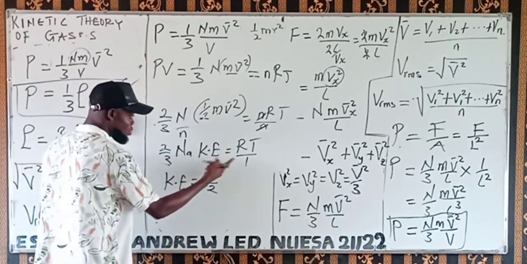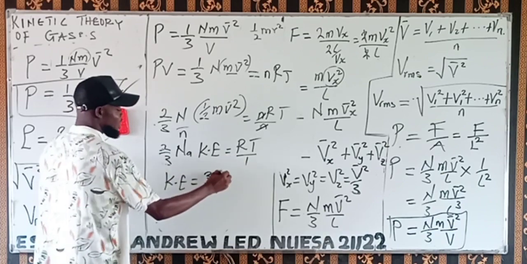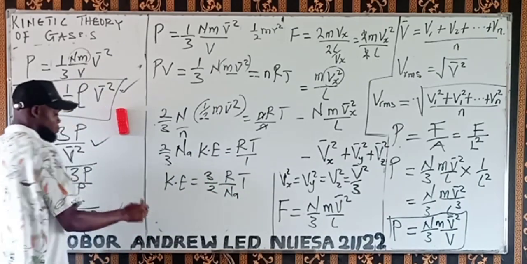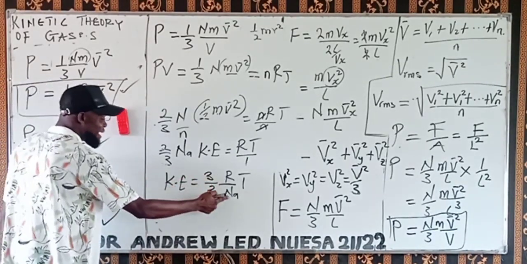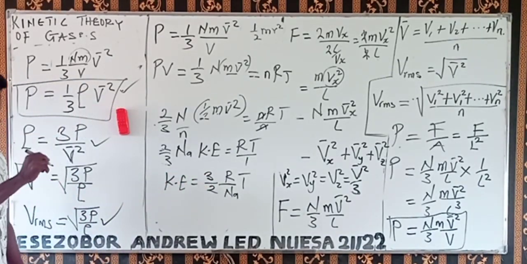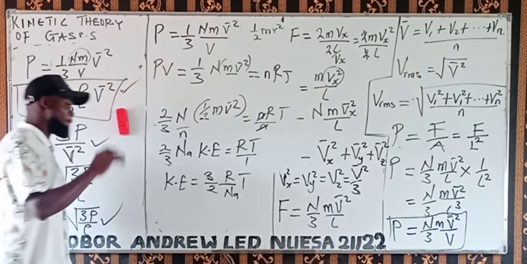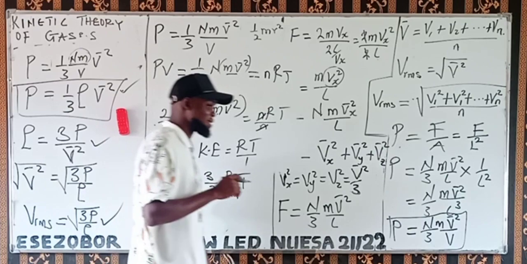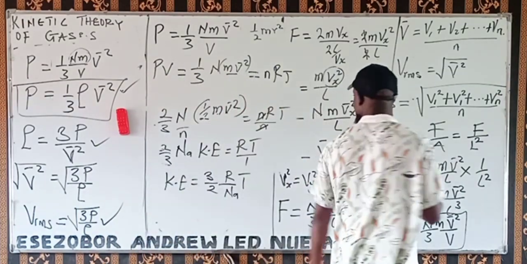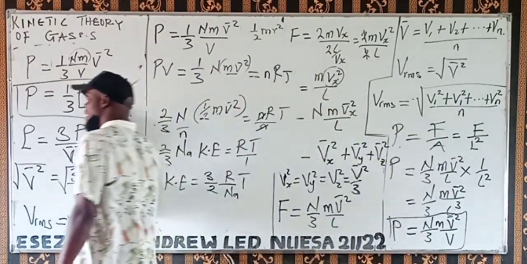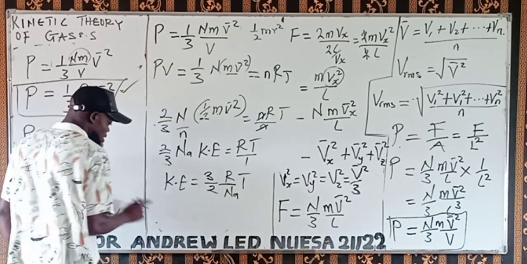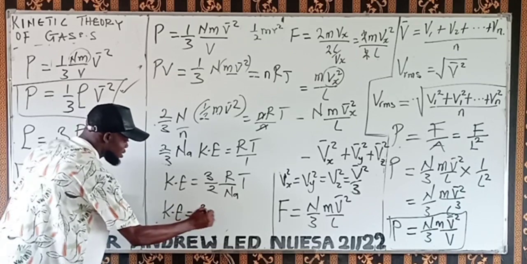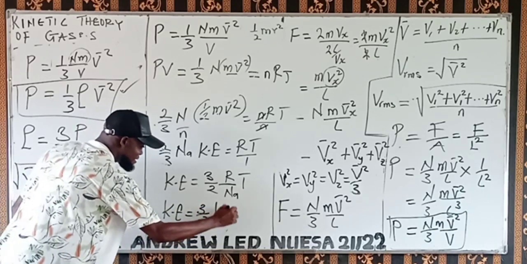Then this Na we also move downward. We have R over Na times T. Now, R over Na is called the Boltzmann constant. That's what we call it. Boltzmann constant, we know it by K. So our KE now will be 3 over 2 KT.